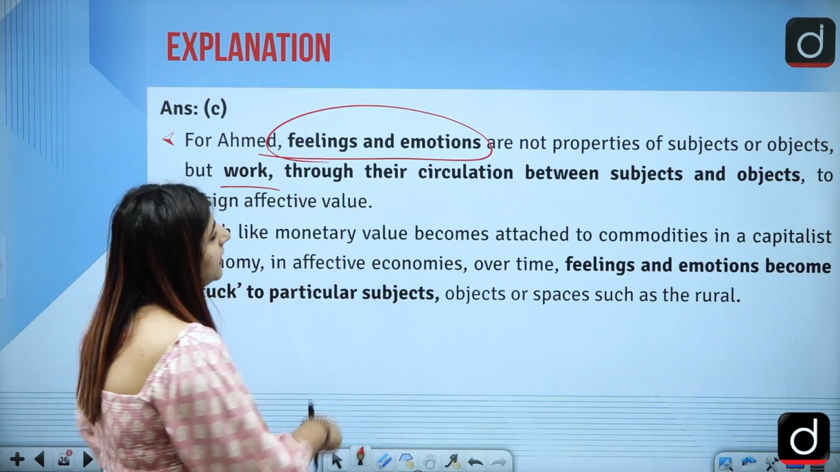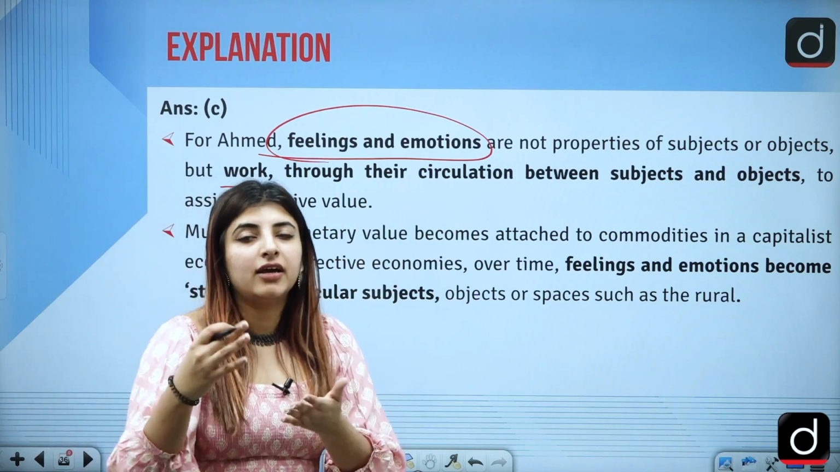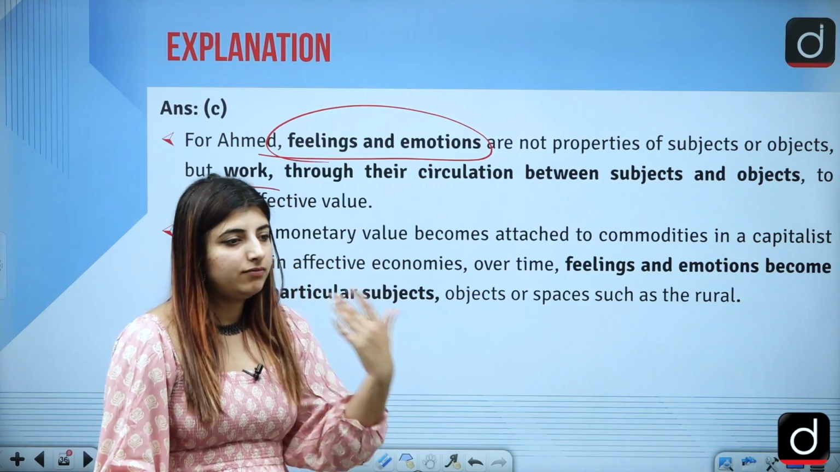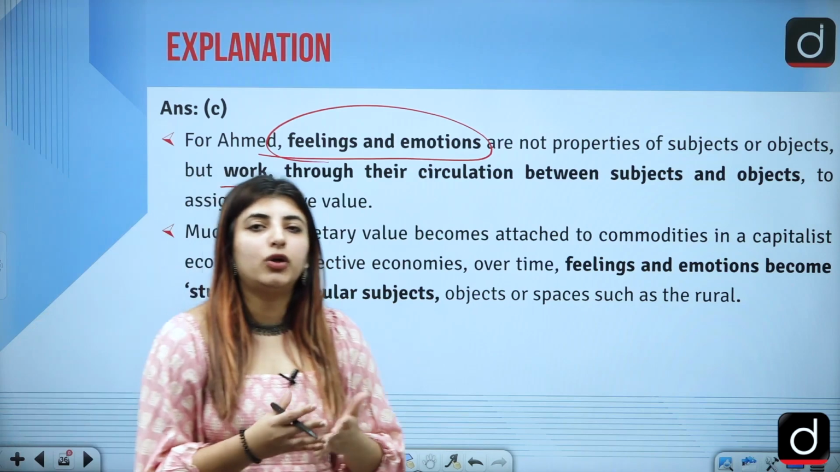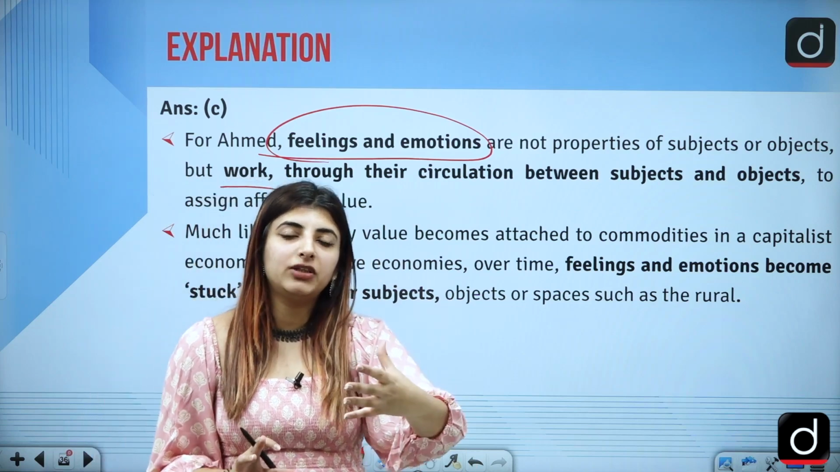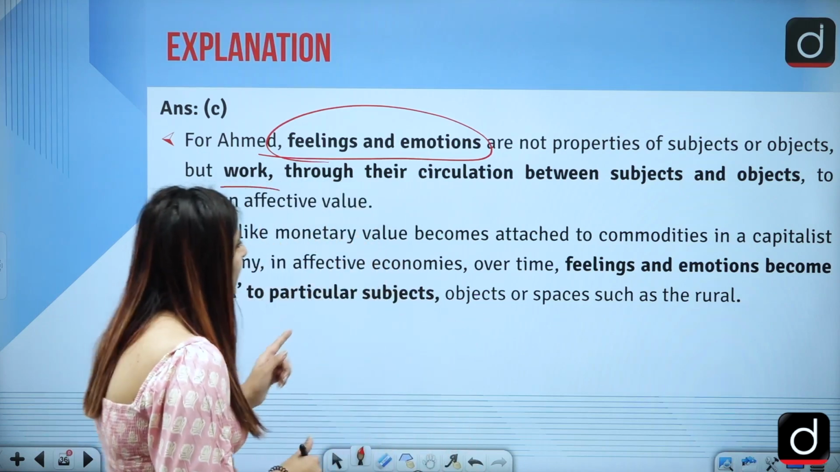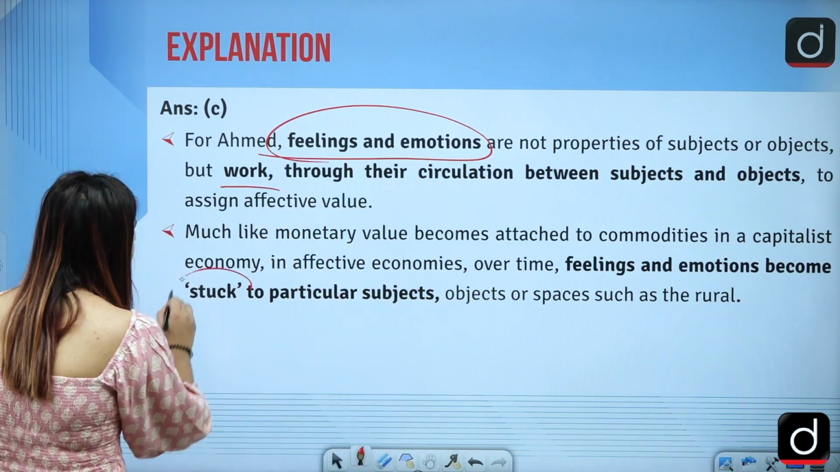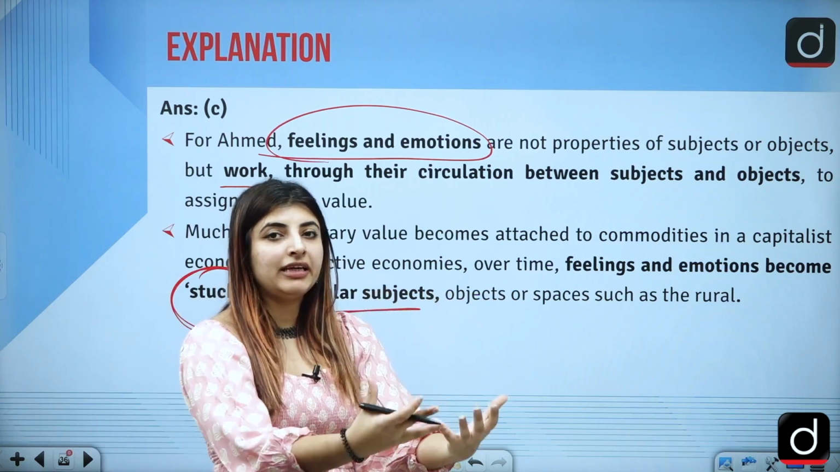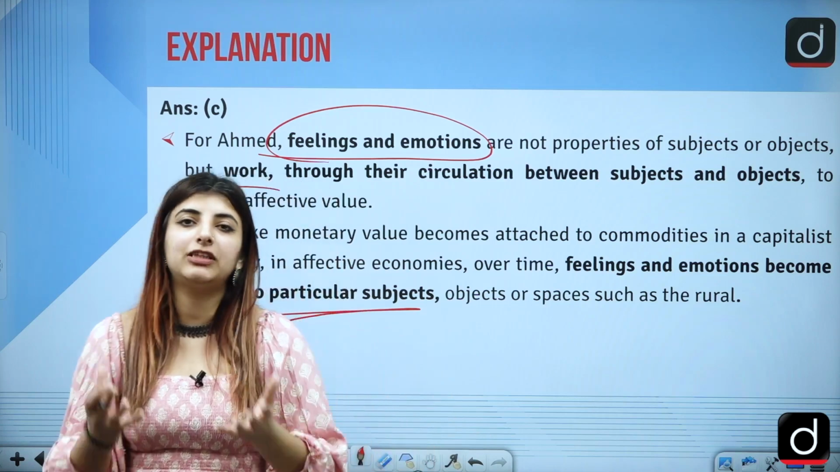But through work, through their circulation between objects and subjects, these things get circulated. How is she trying to tell this? Let me give you an example. For instance, you have a soft toy, a teddy bear at your place. It was just marketed as a product, just an object, but you have developed certain feelings for your soft toy. So she is trying to say how feelings and emotions become stuck to a particular subject, object or space. I can be feeling nostalgic. I can be feeling linked to a particular place or space as well.